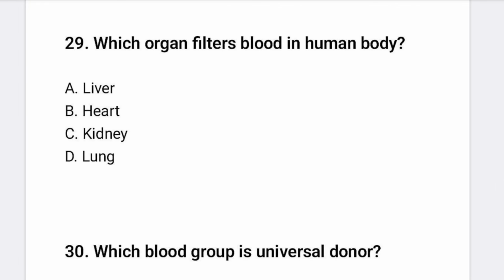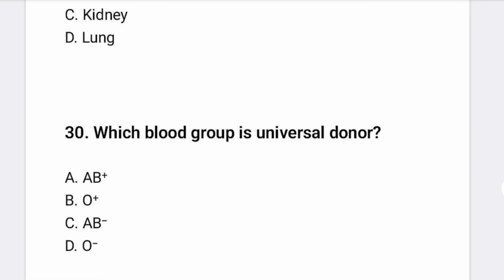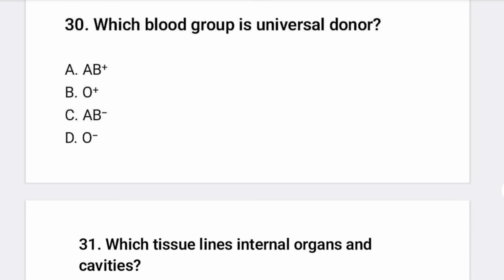Liver, heart, kidney, or lungs. So the kidney is the organ that filters the blood in the human body. The main function of the kidney, which is present in pairs in the human body. Which blood group is the universal donor?